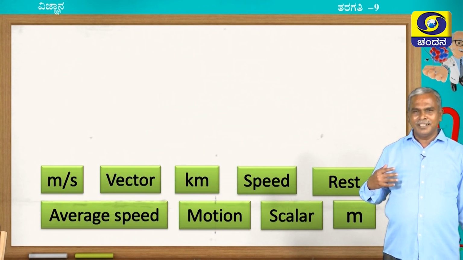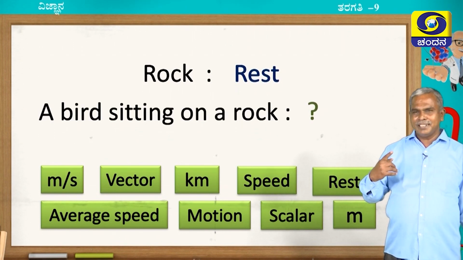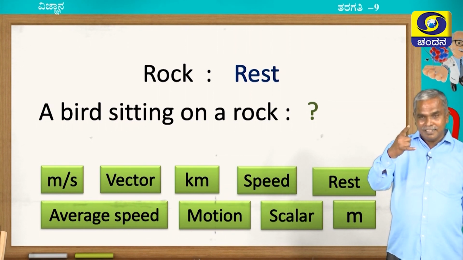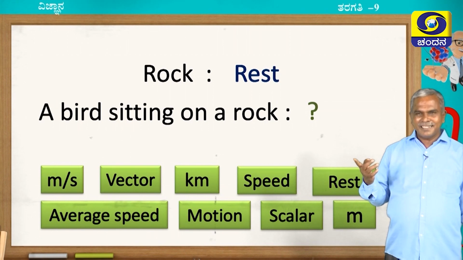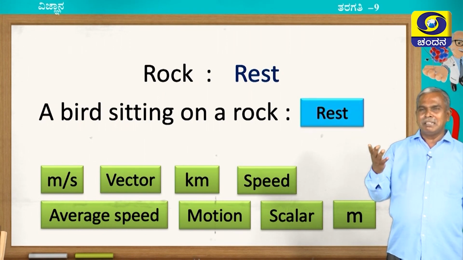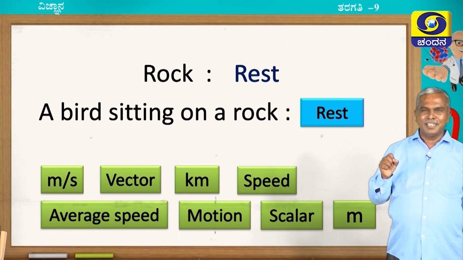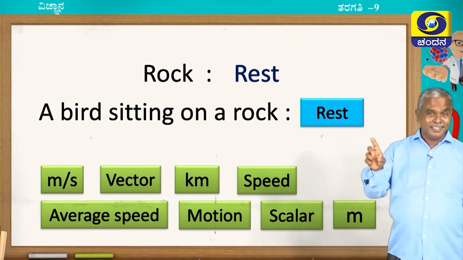Okay, children, let us go to the next question. The rock is in rest position. A bird sitting on a rock. Normally, we have a tendency, if it is rest, next it must be in motion. Please do not come to such conclusion immediately. Rock is at rest. A bird sitting on a rock. Let us check your answer. Sorry, even a bird sitting on a rock is also rest. Please observe the situation properly, children. The bird is not flying here, the bird is sitting, hence it is in rest position.